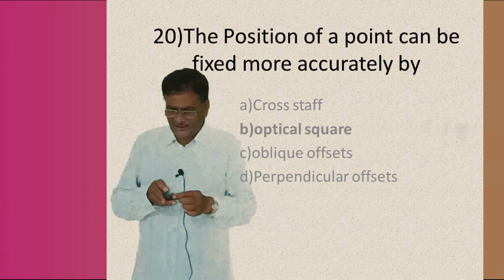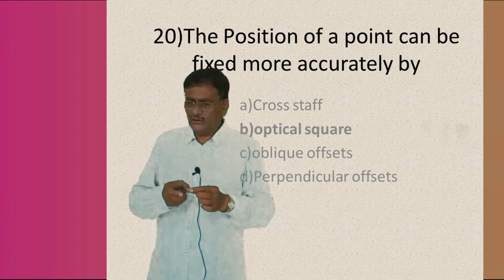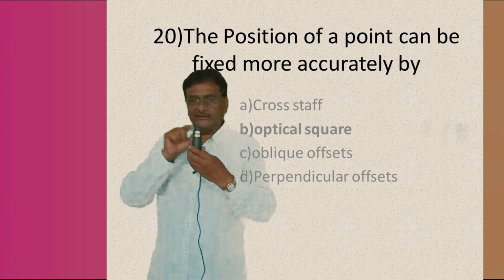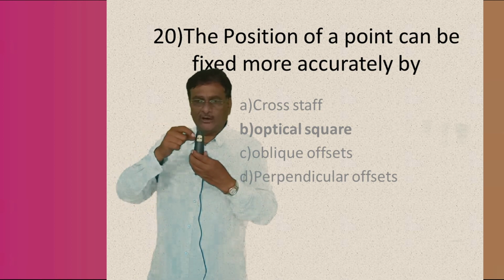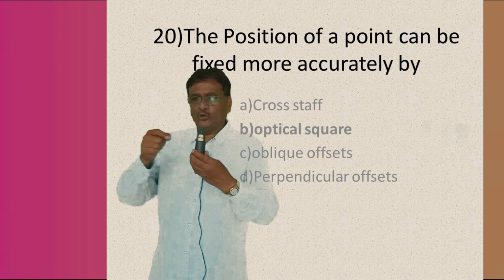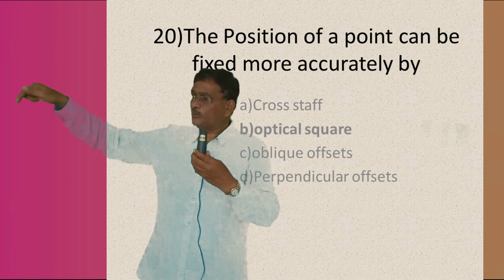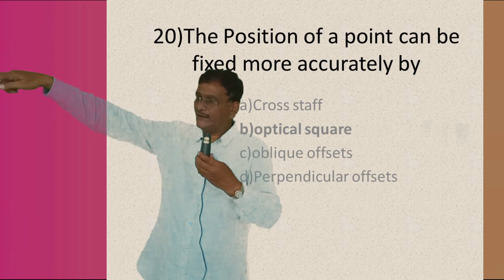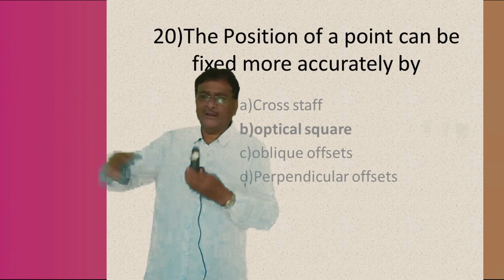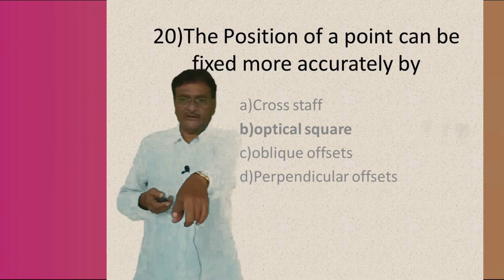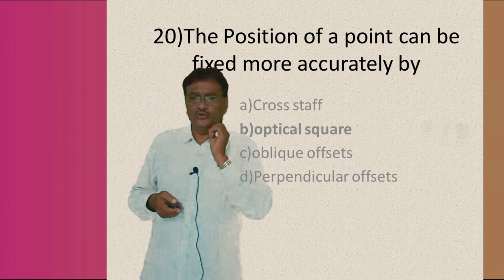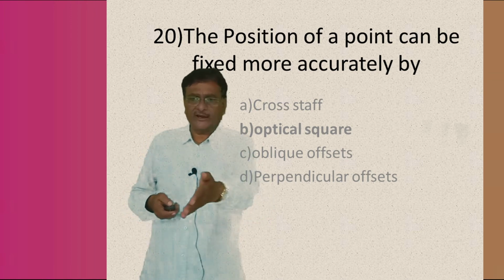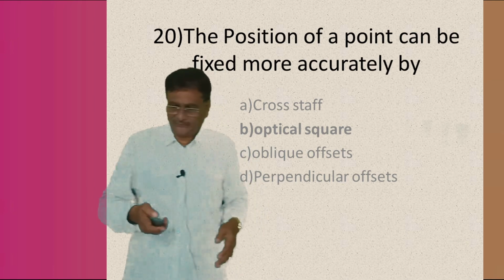The optical square is the instrument which is moved along the main line of the survey, and the mirrors in it show you the particular position of the line very accurately. The position of the ranging rod which is placed perpendicular to the chain line can be plotted very accurately by making use of the optical square. The optical square is the instrument used to fix the position of a point very accurately. The optical square is the right answer. So, coming to the next one.